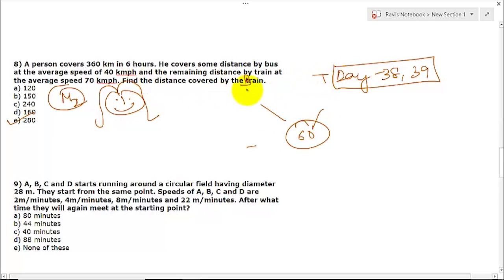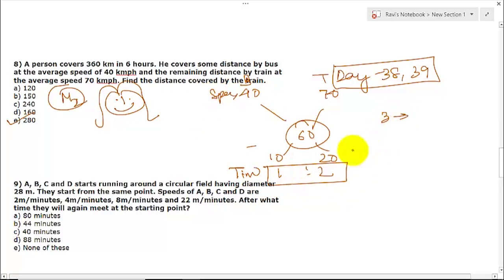Then he covered by bus and here it is train. So bus, how much speed is it? 40. Train, how much is it? 70. So here it is 10, here it is 20. The ratio is 1:2. Now this is the ratio of the time, this is the time and this is the speed. So total is 3, which is how much? 6. 1 is how much? 2. So this will be the actual value 4, and here it will be 2.